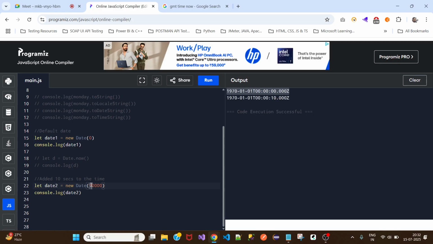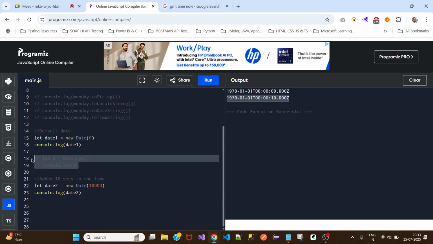But then we have passed in 10,000 milliseconds. 10,000 milliseconds is equal to 10 seconds. So it calculated from the default date, 10 seconds, and it printed it. I mean, it printed out adding 10 seconds to the default date.